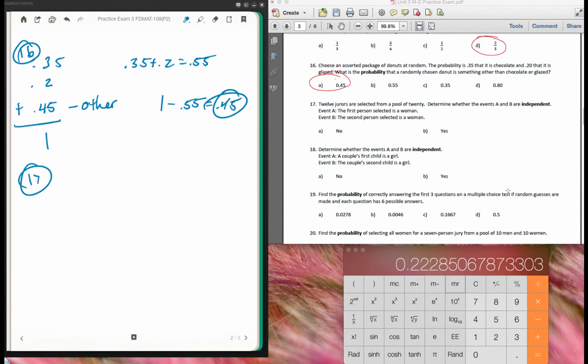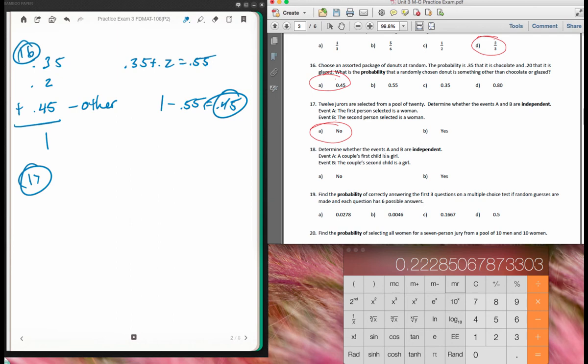Okay, meaning if I was to select a juror and then put them back in and then reselect, then the probability would be the same. But this is not independent because of that reasoning. So I would say no. Because once I select the first person, it's going to change the probability of the second person being chosen.